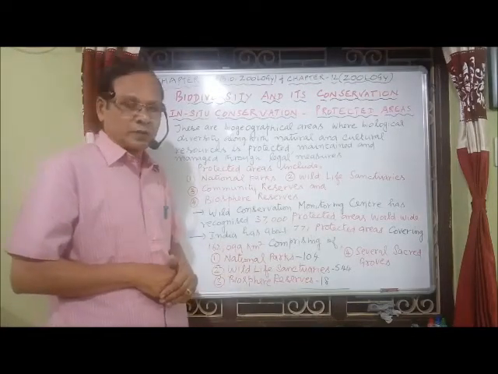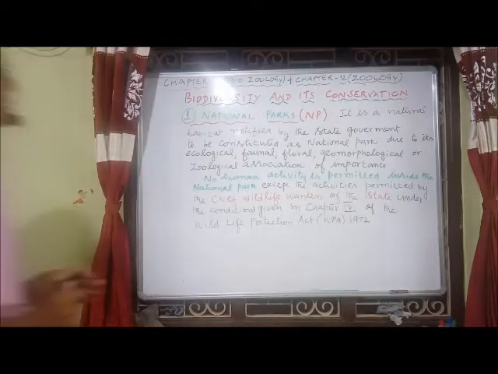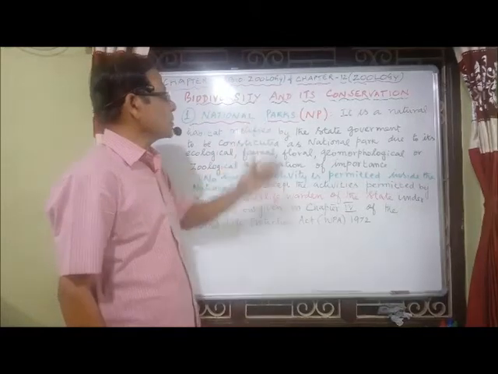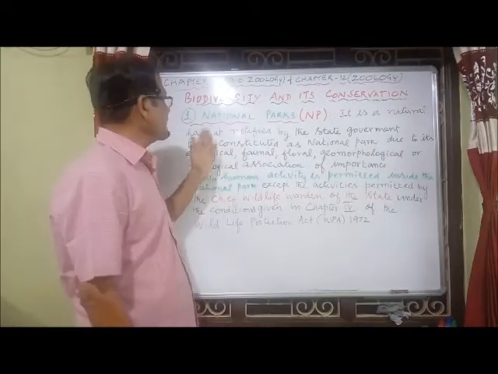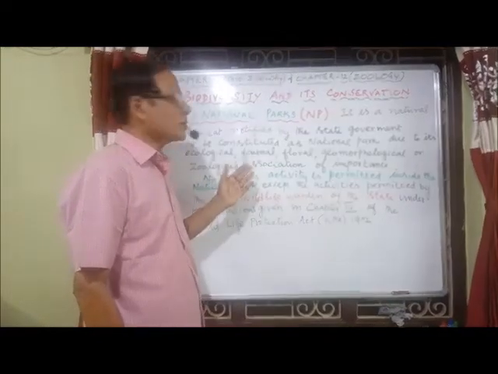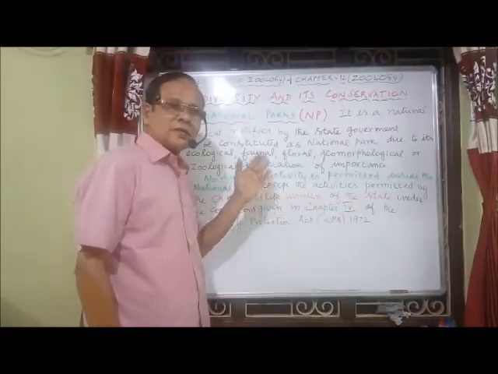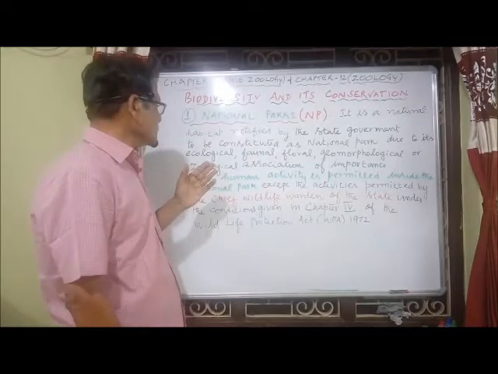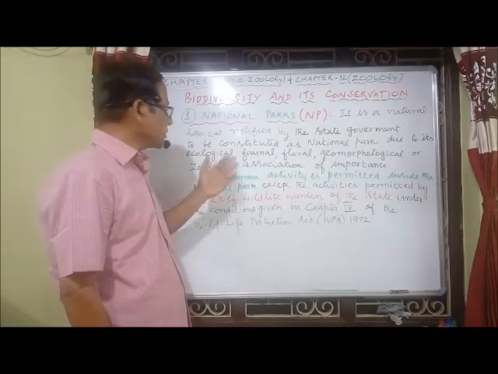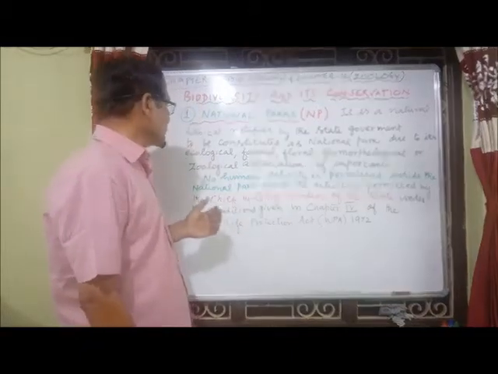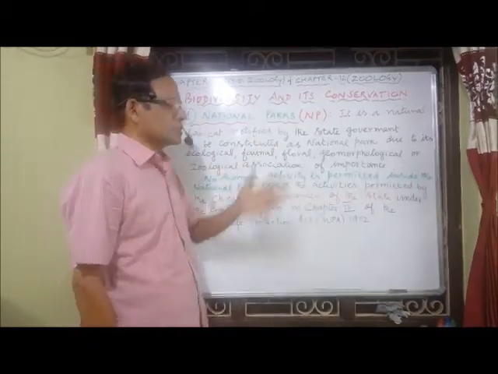The first one, national parks. Under in situ conservation, the first one is national parks. It is a natural habitat notified by the state government to be constituted as a national park due to its ecological, faunal, floral, geomorphological, or zoological importance.